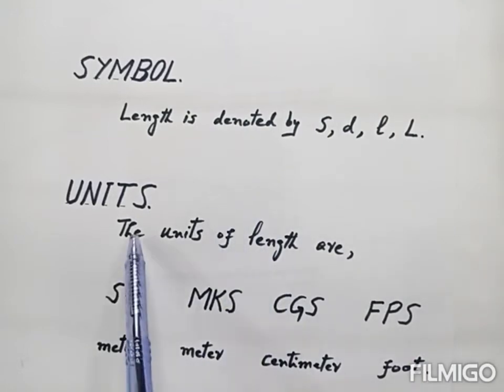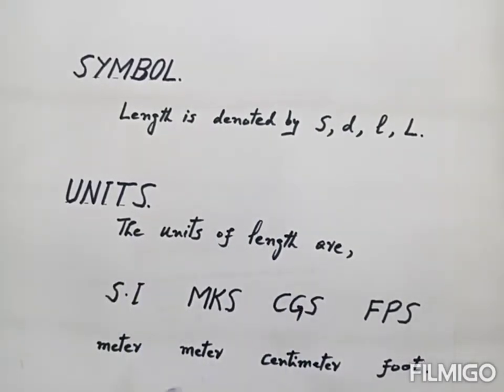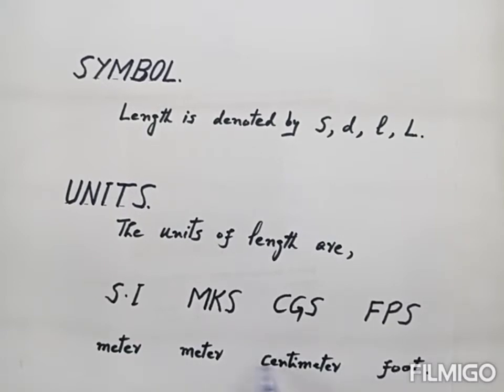Now what are the units of the length? In the SI system, the unit of length is meter; in the MKS system, the unit of length is meter; in the CGS system, the unit of length is centimeter; in the FPS system, the unit of length is foot. So these are the units of the length in these systems.